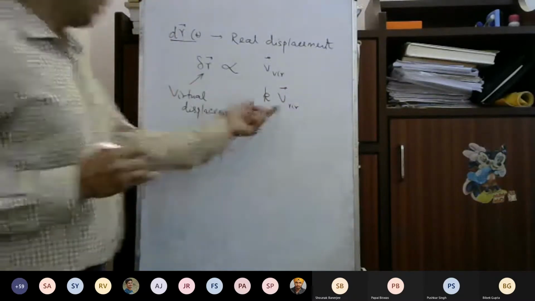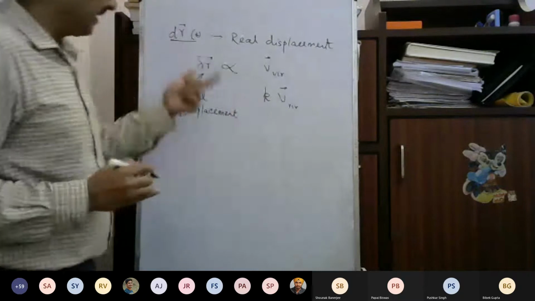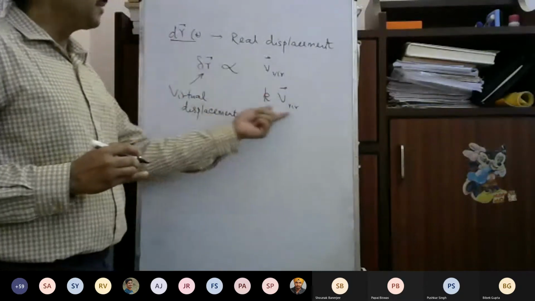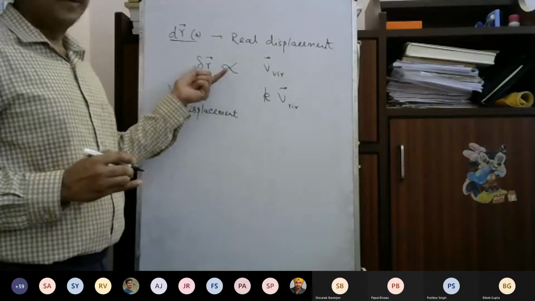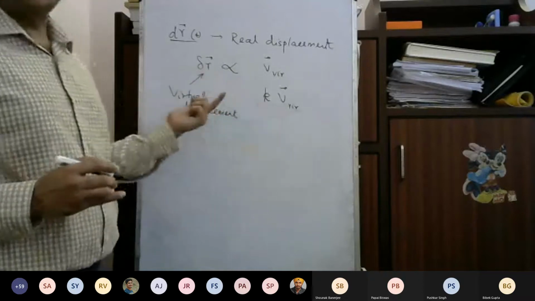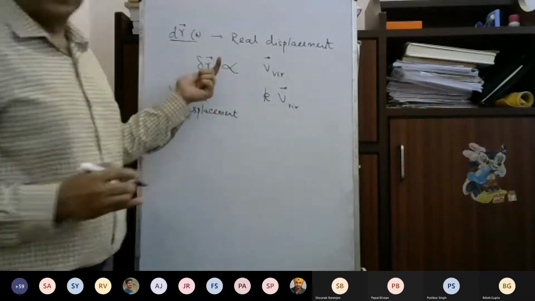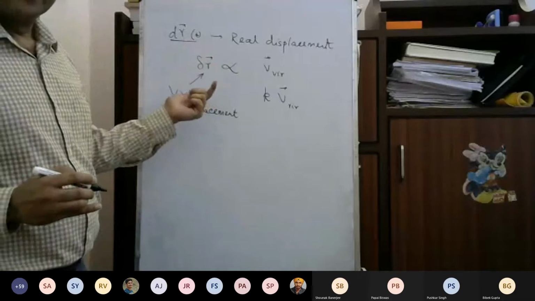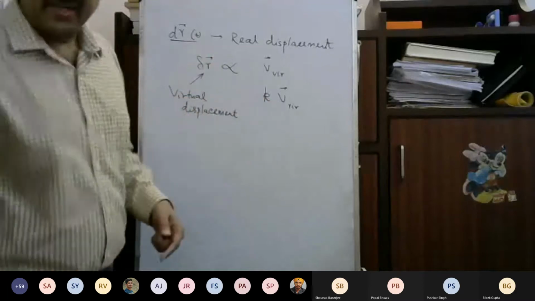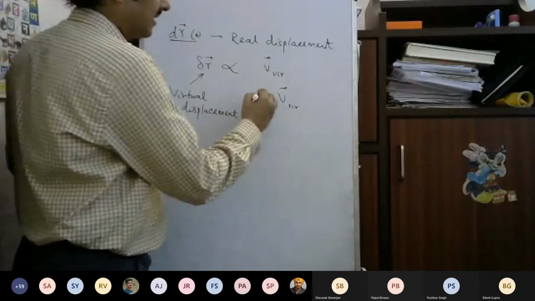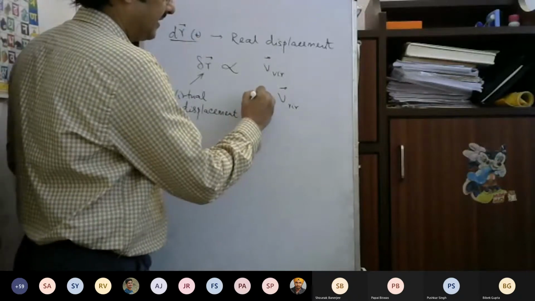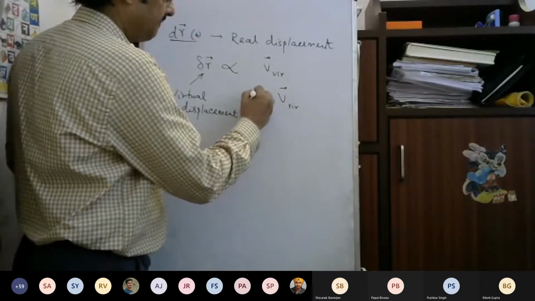From our previous discussion, the direction of the virtual velocity and the direction of the virtual displacement will be the same. The magnitudes of the virtual velocity and the virtual displacement can be different. This k will have a dimension of time, maybe some function of time.